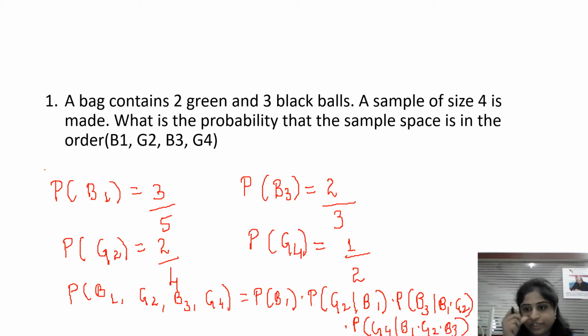Like this, we should find out the total conditional probability. So, just remember, to find the conditional probability, we should use this method. Means already something is given and by that we are choosing. Right. Thank you.